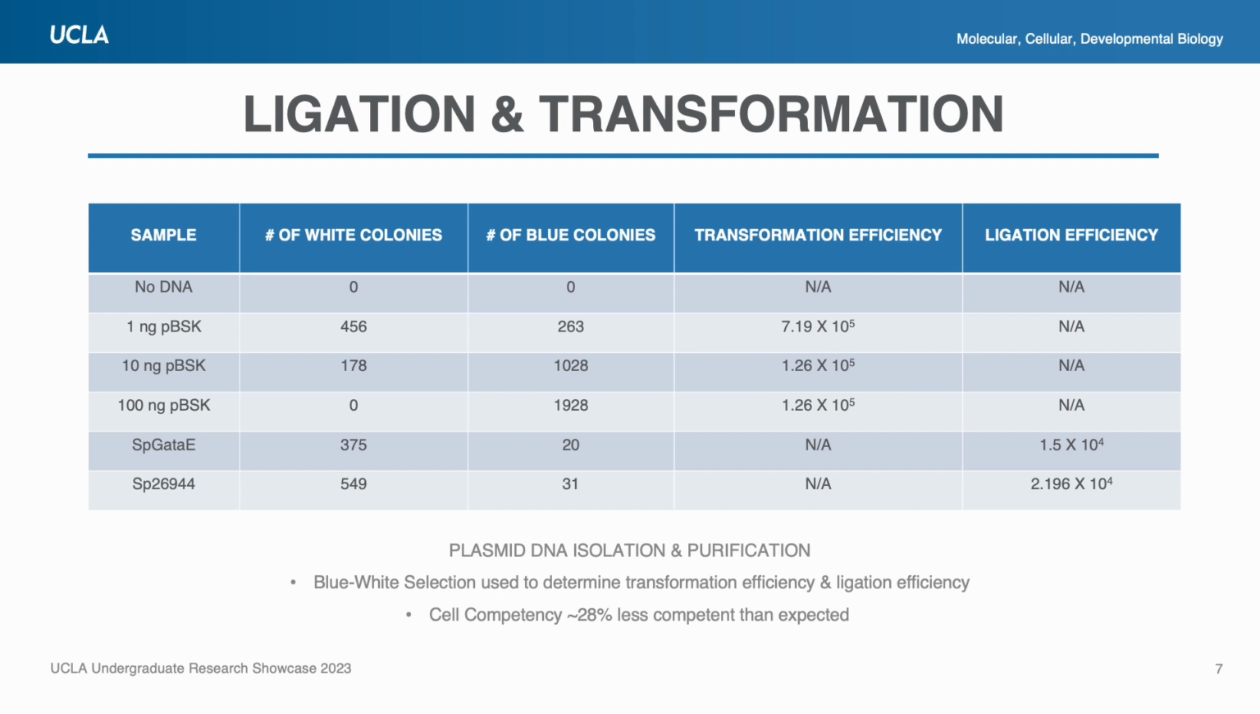A standard blue-white selection technique was used to determine the transformation efficiency along with the experimental ligation efficiency, respectively. While the ideal transformation efficiency range is around 10 to the 6, our cells were 28% less competent than expected and were observed to have a transformation efficiency of 10 to the 5th. However, since the ligation efficiency of both DNA inserts fell within the range of 10 to 100 times lower than the transformation efficiency, this was determined to be sufficient to proceed with subsequent plasmid extraction.